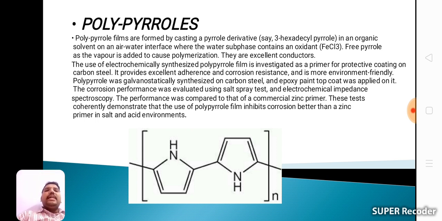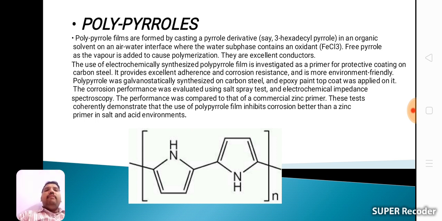They are excellent conductors. The use of electrochemically synthesized polypyrrole film is investigated as a primer for protective coating on carbon steel. It provides excellent adherence and corrosion resistance and is more environment friendly.